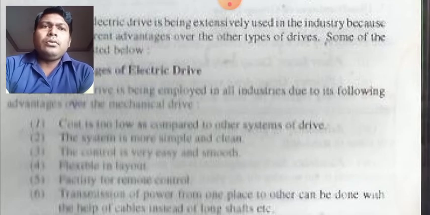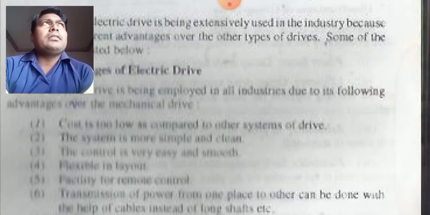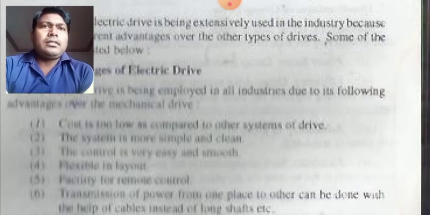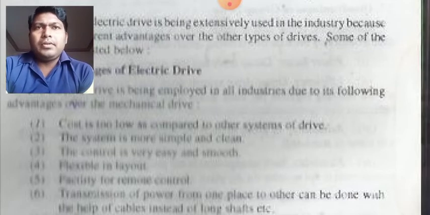Cost is too low as compared to the other system of drive. So comparatively this cost is much lower. Low doesn't mean it will be very few rupees. That means comparatively its cost will be lower as compared to the other system. The system is more simple and clean.